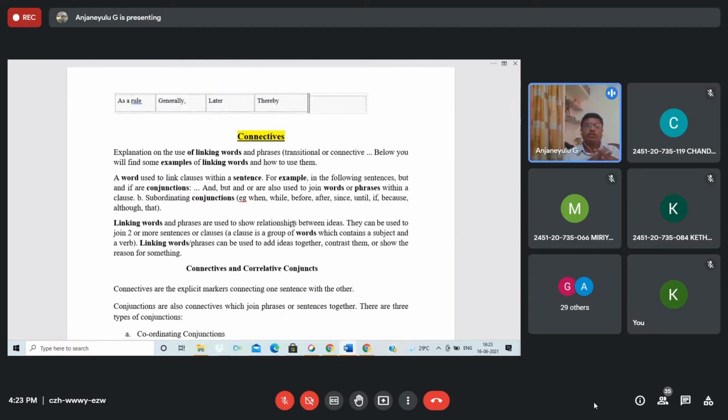Just have a look at the first explanation on the use of linking words and phrases, transitional words or connectives. Below, you will find some examples of linking words and how to use them.